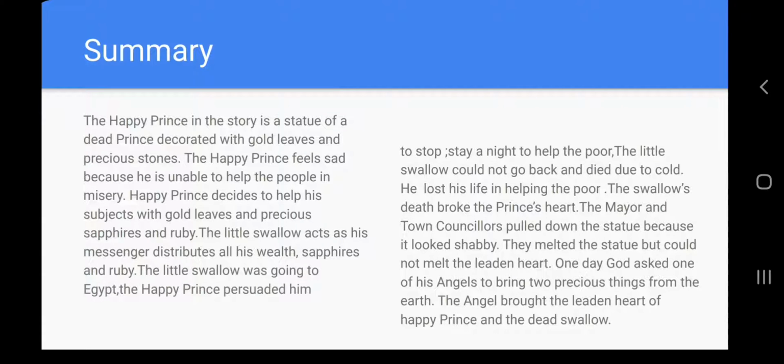The mayor and town councillors pulled down the statue because it looked shabby. They melted the statue but could not melt the leaden heart. One day, God asked one of his angels to bring two precious things from the earth, and the angel brought the leaden heart of the Happy Prince and the dead swallow.